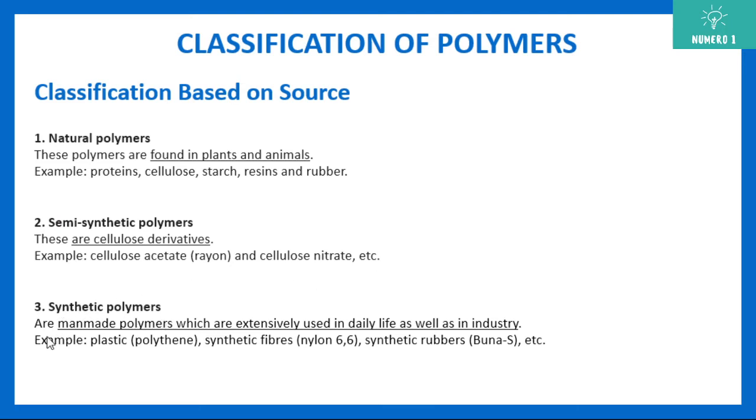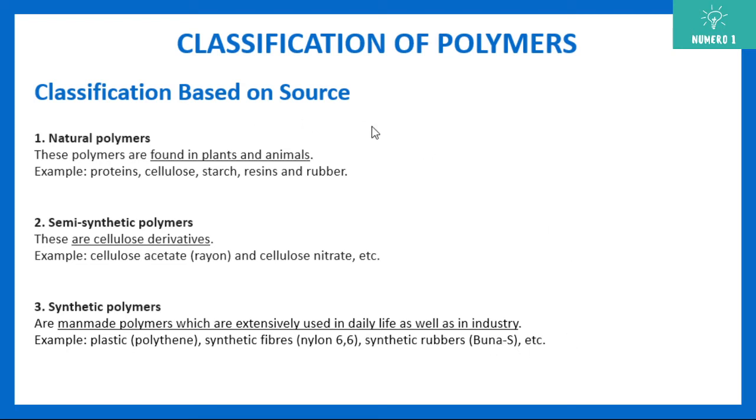Synthetic polymers are man-made polymers which are extensively used in daily life as well as in industry. Plastic, that is polythene, synthetic fibers, nylon 66 is an example, synthetic rubber, Buna S. All these are man-made polymers which we use.